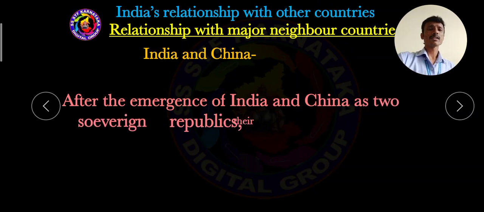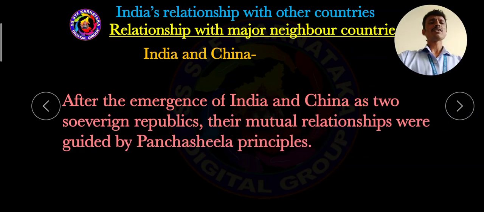Then dear students, after the independence of India and after the independence of China, these two sovereign republics, meaning independent countries, maintained close mutual relationships guided by the Panchsheel principles that we already discussed in the lesson on India's foreign policy.